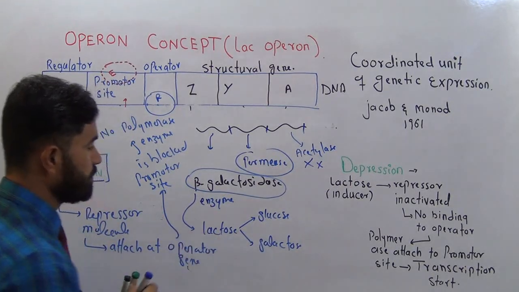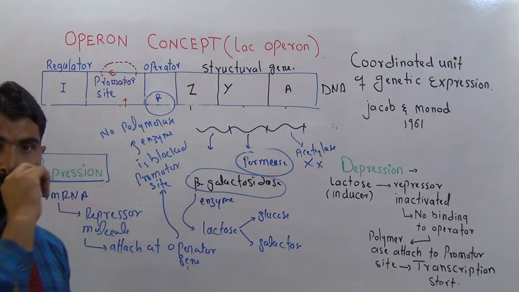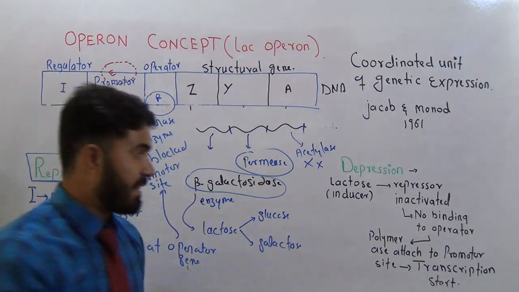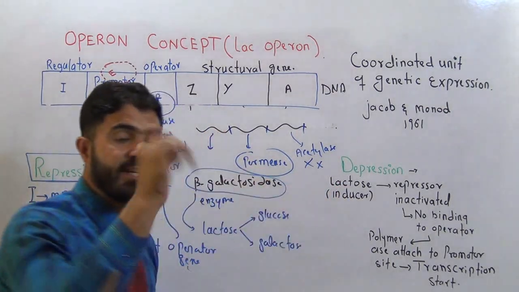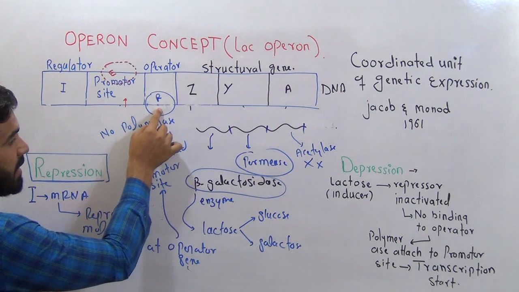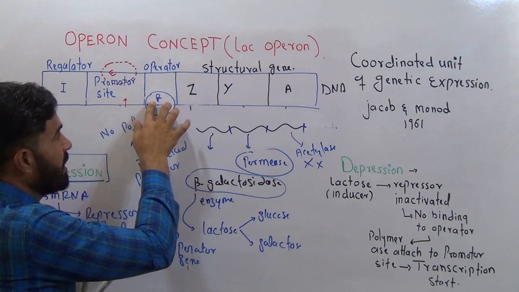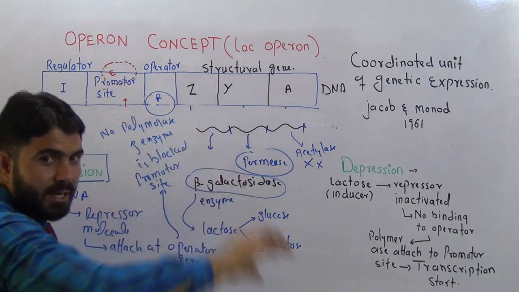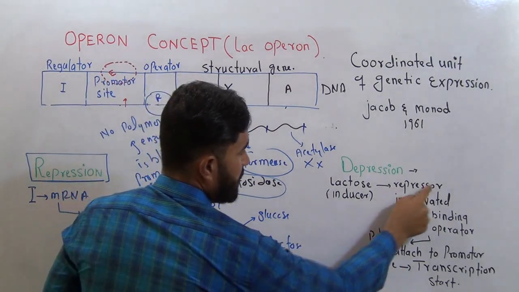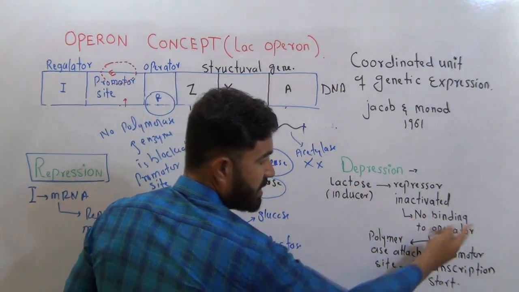The second heading is depression. And what is depression? It is the opposite of repression. In depression, a lactose molecule will come. That is why the lactose molecule is called an inducer. Because of the lactose molecule, the repressor molecule will attach with the lactose, which brings some changes into the repressor molecule. As a result, it will remove itself from the operator gene. Lactose is the inducer, the repressor is inactivated, it will leave the operator gene, with no binding to the operator gene.